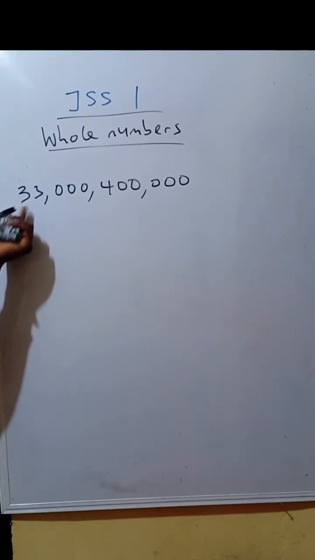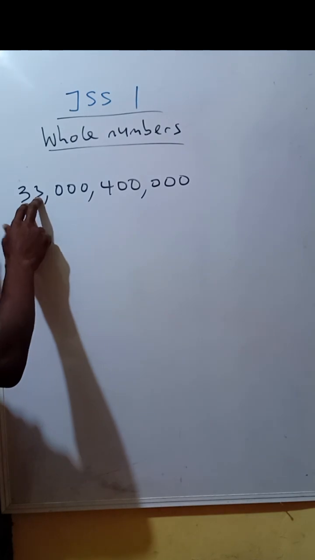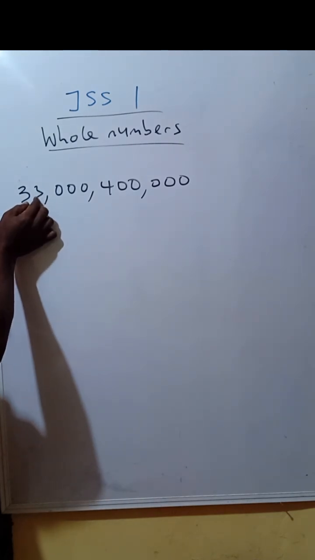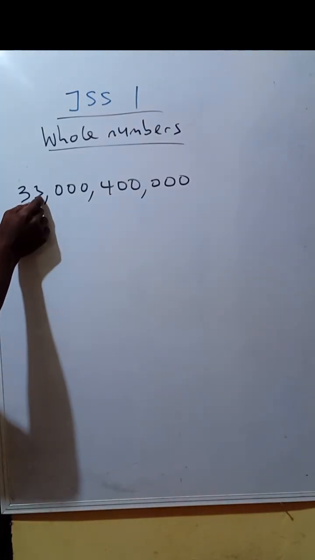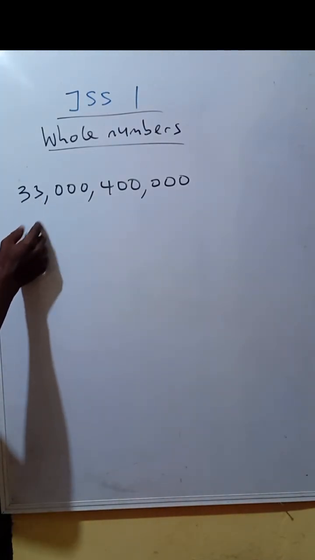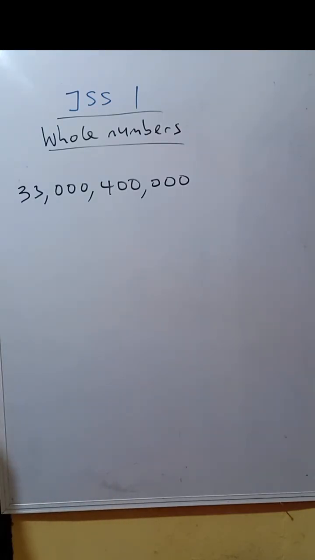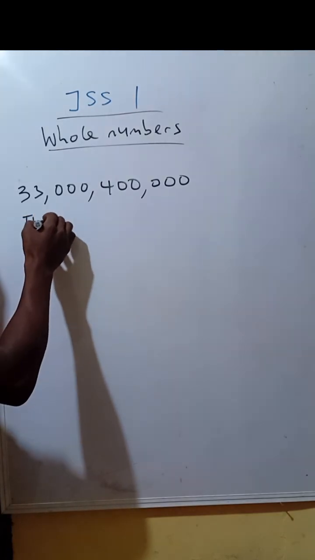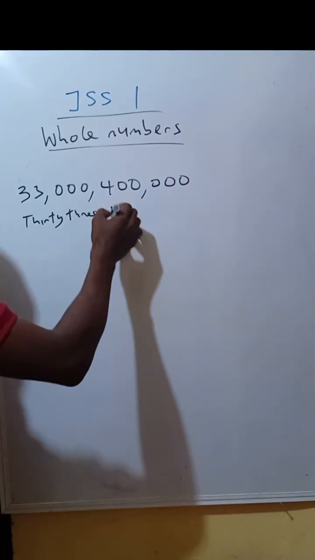Because we have 2 digits before this comma, so you say this is 33. Leave the billion first. Call out this number, 33, then the place value, billion. 33 billion.